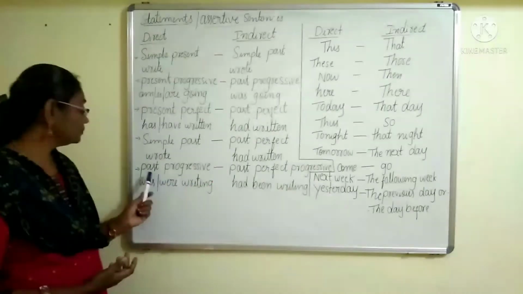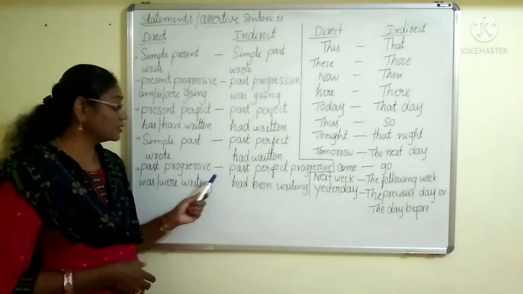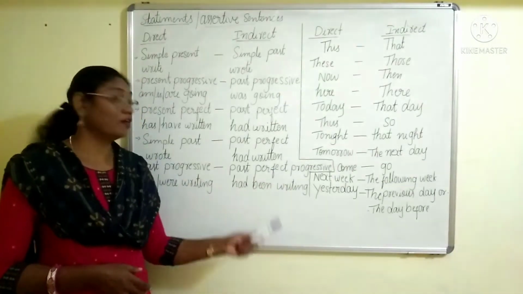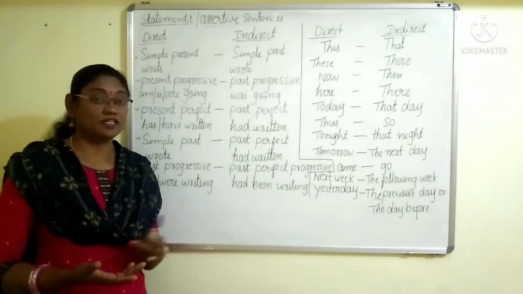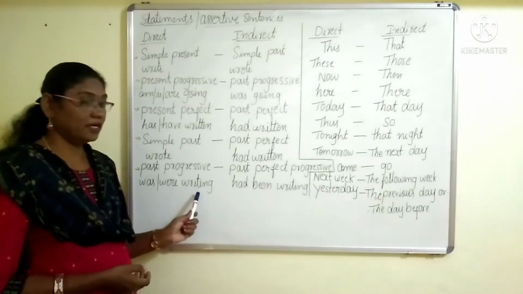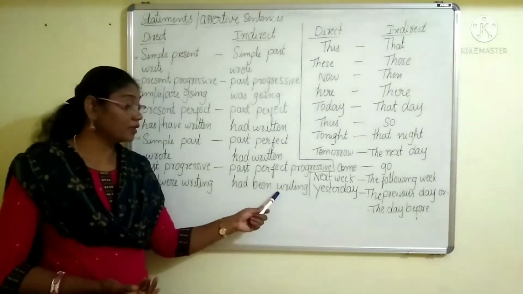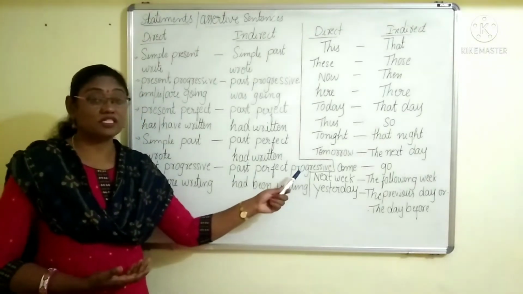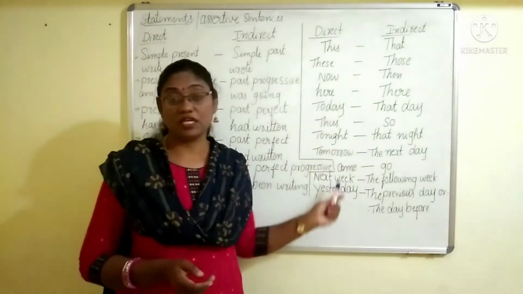Had written. Next, past progressive or past continuous tense will change into past perfect continuous tense or past perfect progressive tense. Progressive or continuous, both are the same. For example, was or were writing will become had been writing. See here, if the verb is in ing form, that is progressive or continuous tense, we generally use that. And some expressions are over here.